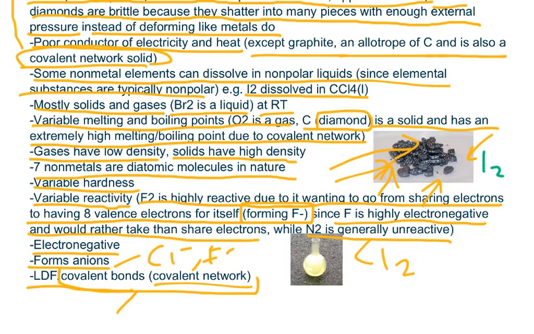So without LDF, this iodine would not be able to remain as a solid because there would be no intermolecular forces, and because there's LDF, these solid particles are able to form because the iodine molecules are attracted to each other and kind of pack together to form a solid. So these forces keep these molecules together, and they're the reason we have solids and liquids in the first place.